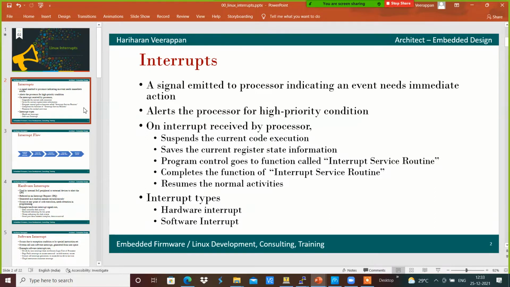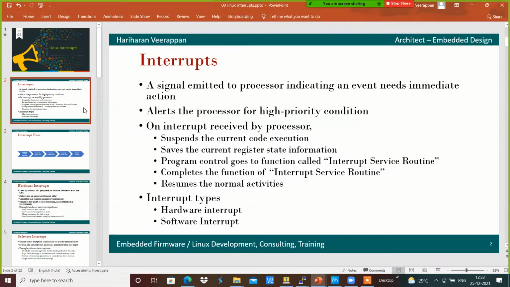Instead of that, we can use the interrupt, which indicates an event that will trigger the respective handler to be called. We can do that with the help of interrupts in Linux.